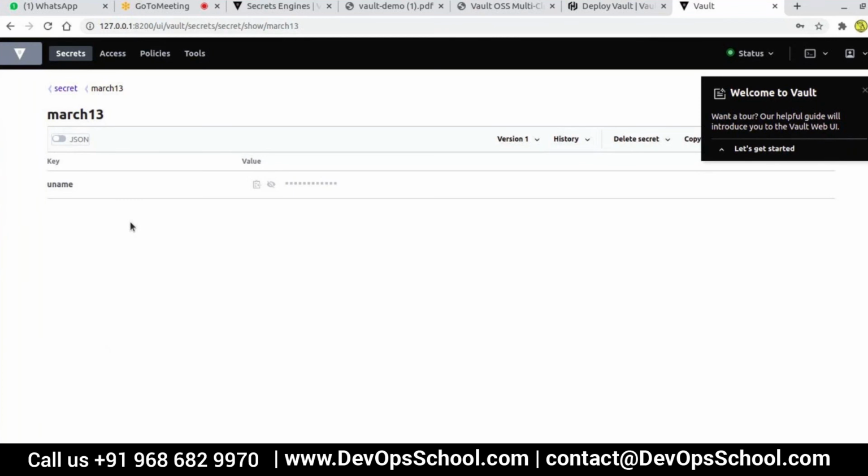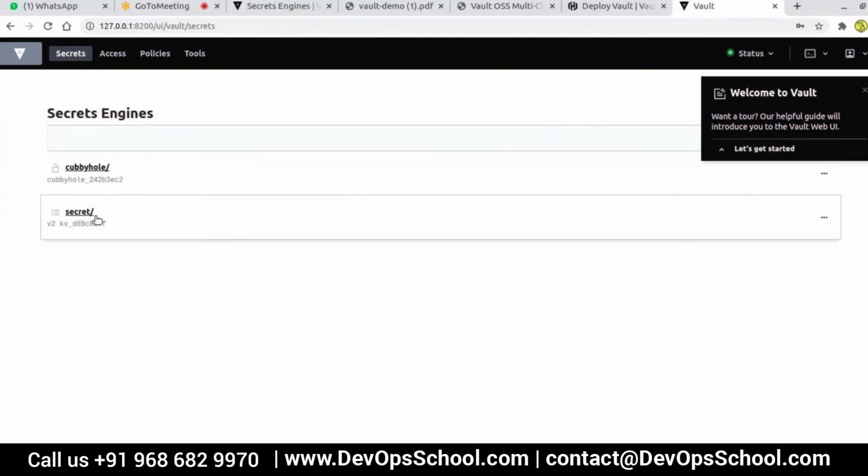For databases, it will be /database. For Azure, it will be /Azure. So in the database, you will have 10 different teams. Database 1, database 2, database 3, database 4. And in that one, there will be 10 different teams. Again, team 1, team 2, team 3. Until you go to a place where you need to store your user ID and password, that is where the path will be. And that's the path you will give to the applications. And applications have to talk to those things. And we'll see a couple of examples.